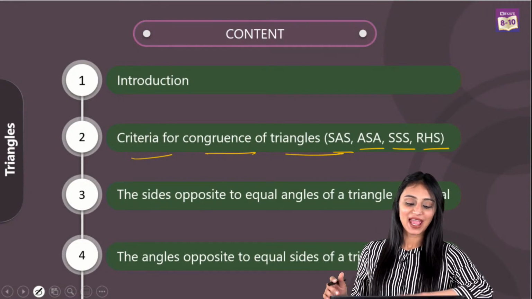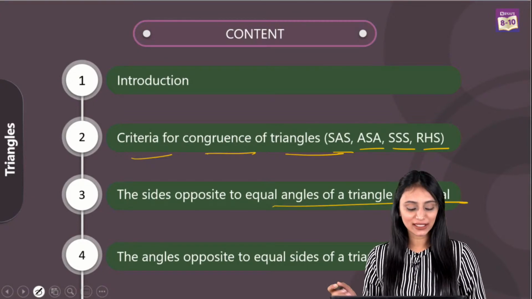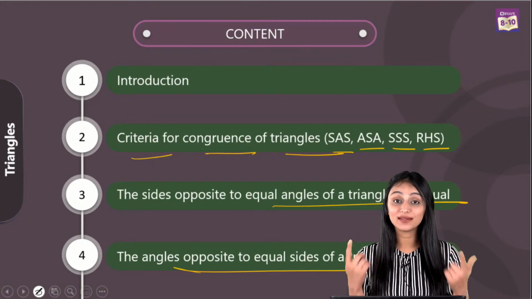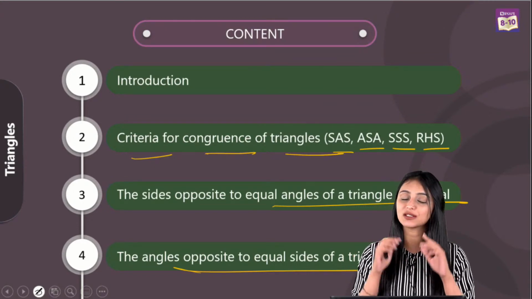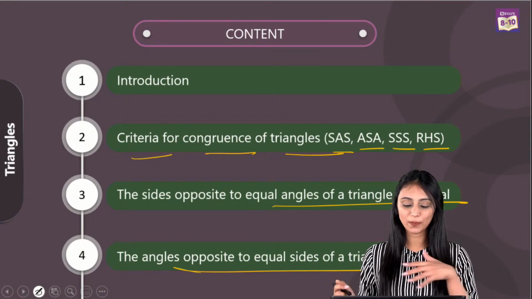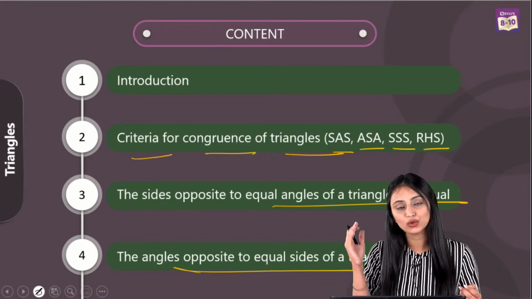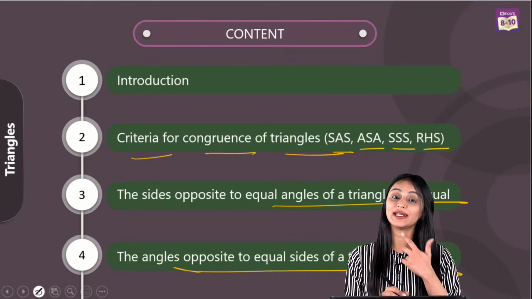Okay, great. And we have: sides opposite to equal angles of a triangle are equal, and angles opposite to equal sides of a triangle are equal. Again, I am saying the same thing, remember the theorems and the properties. It's given in your NCERT books. Even if you don't know what all theorems and properties there are, you can go through your book one more time. Alright, so without wasting any more time, let's start the questions.